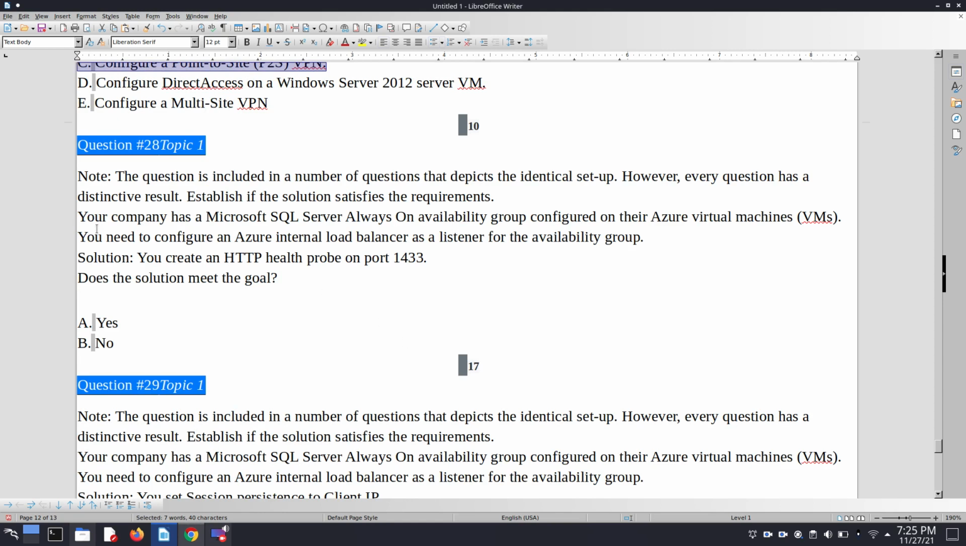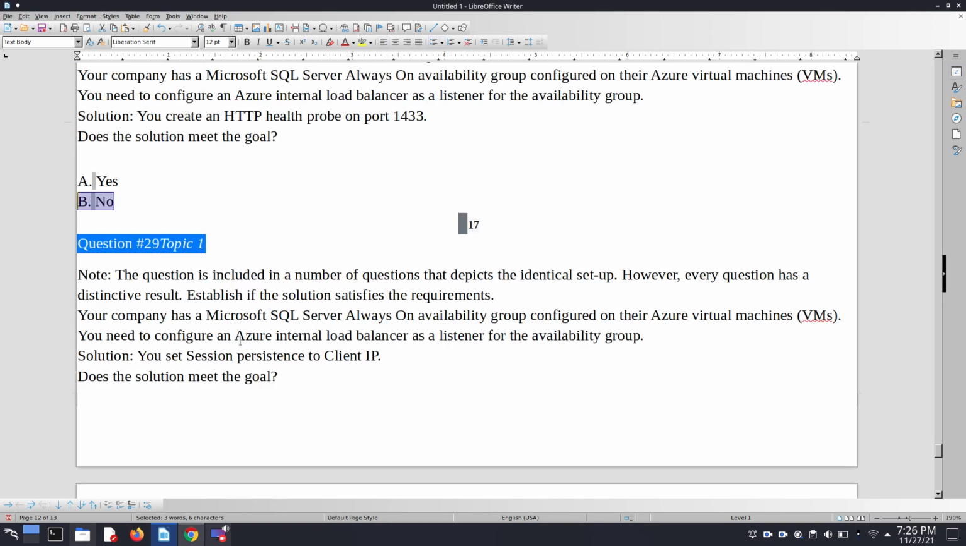So here question number 28 says your company has a Microsoft SQL Server Always On availability group configured on their Azure VMs. You need to configure an Azure internal load balancer as a listener for the availability group. The solution given is: you create an HTTP health probe on port 1433. Does the solution meet the goal? We can simply say the solution does not meet our goal because it does not make any sense. So say no.